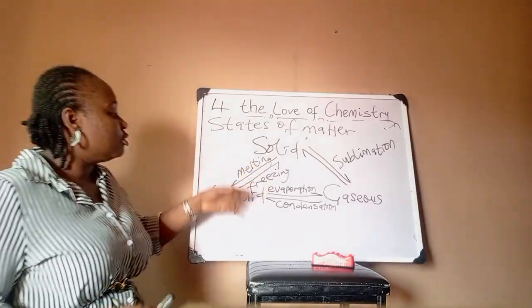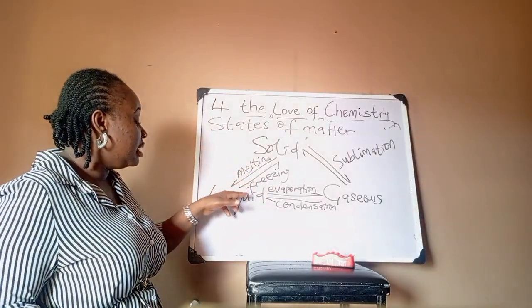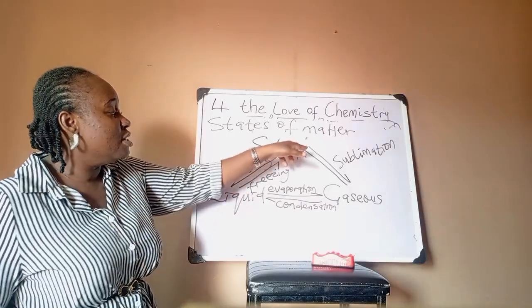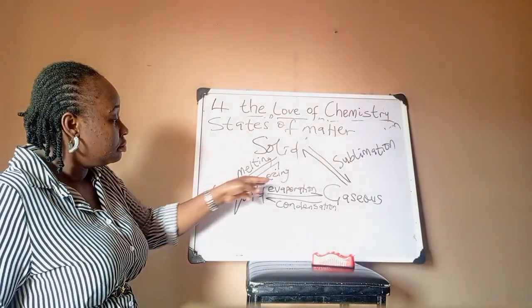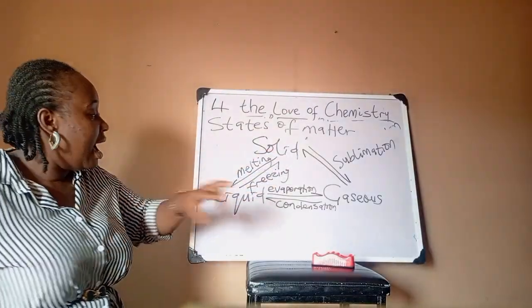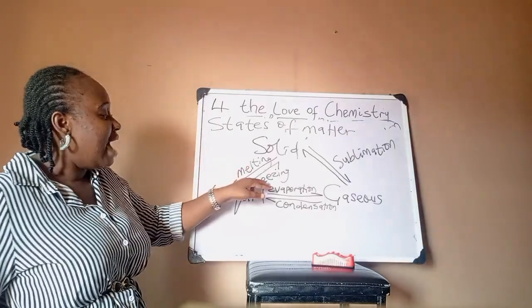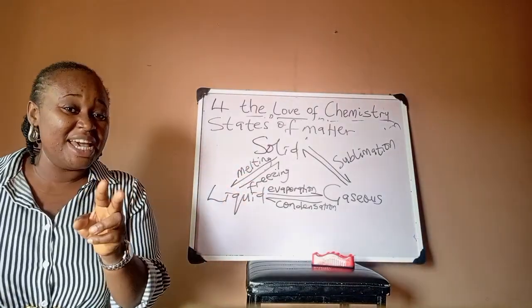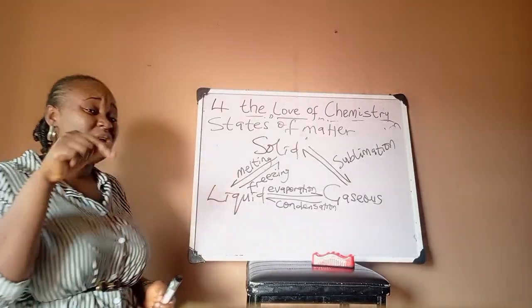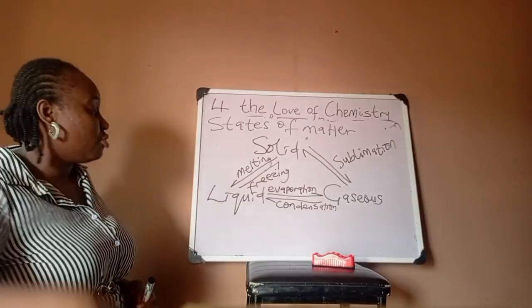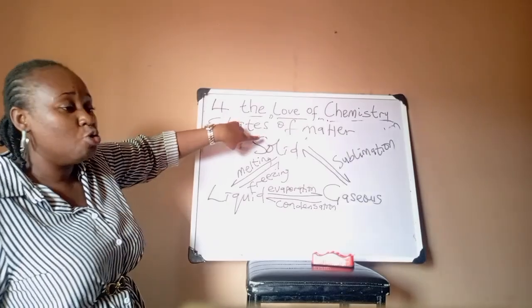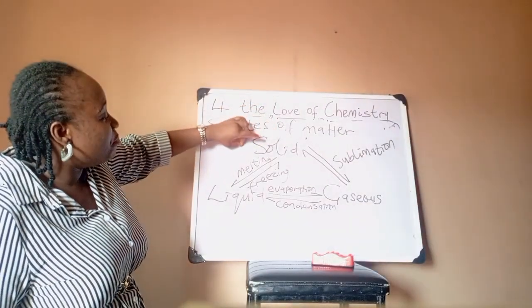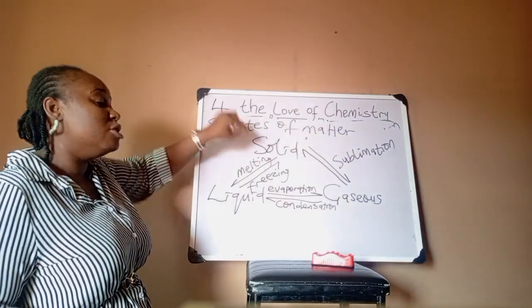And that point at which the liquid changes to a solid is what we call the freezing point. And the melting point of a solid and its freezing point are the same. The melting point of a solid and the freezing point of the same solid are the same, because it is at that point that the liquid changes to solid. It is still at that same point that the solid begins to change to what?